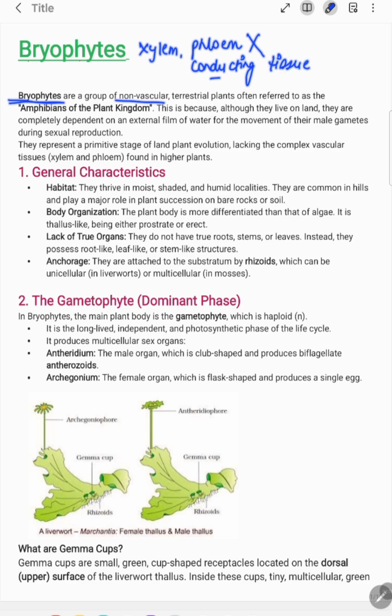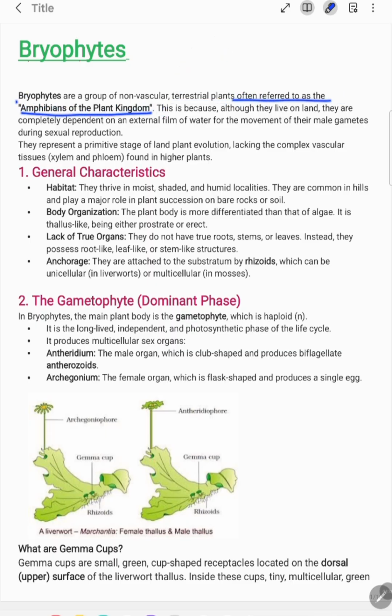First point. Second, they are terrestrial, meaning they are present on land. Often they are referred to as the amphibians of the plant kingdom. Point to remember: the bryophytes are known as the amphibians of the plant kingdom. Why? As we have studied, they are terrestrial plants, they live on land.